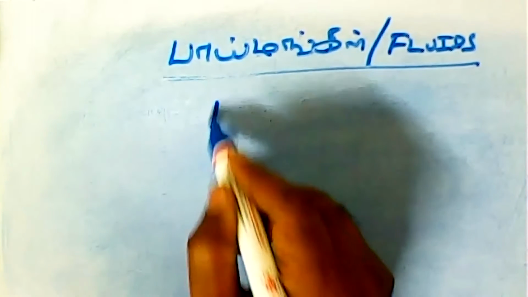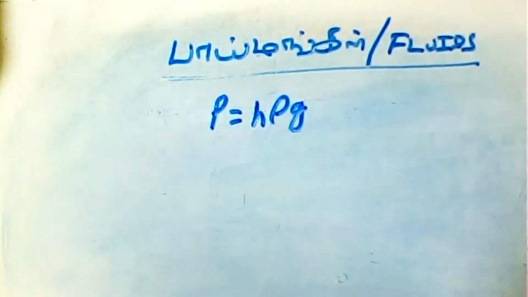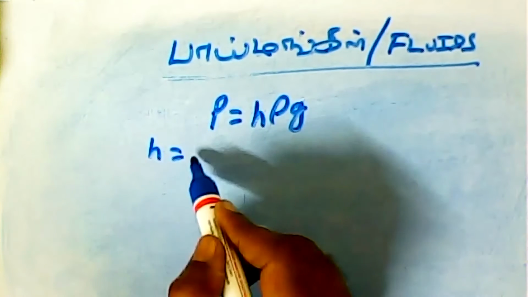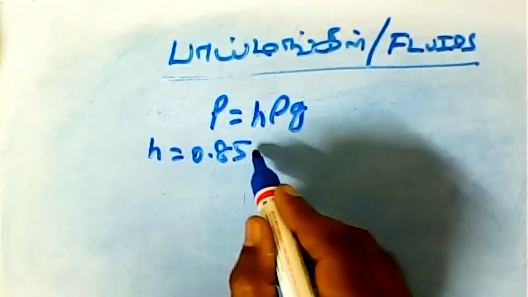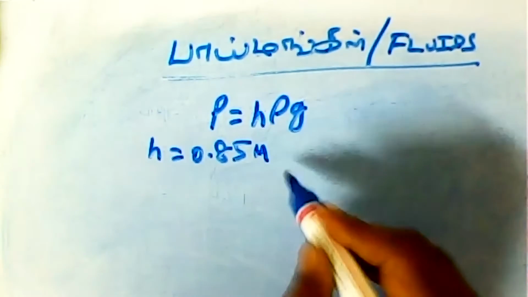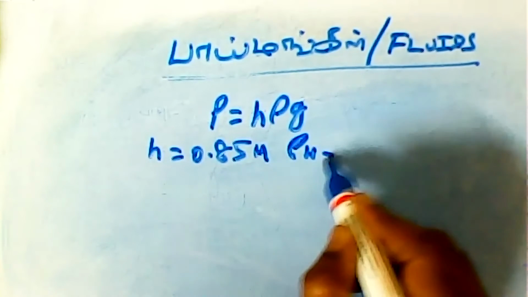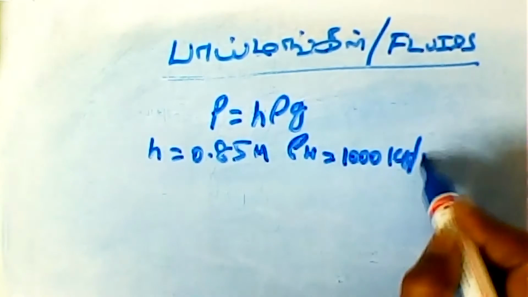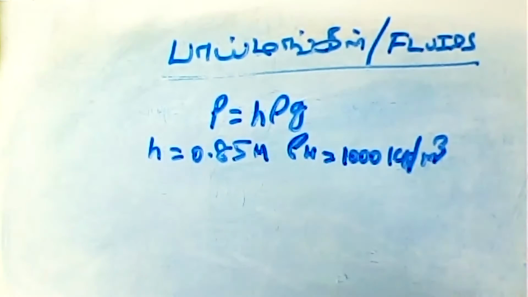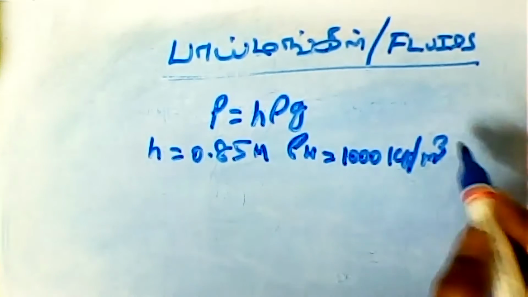Here, once again, I write the formula. P is equal to H rho G. This is the formula. What are all the data given? Height H they have given. Height of the liquid column is constant for both, 0.85 meters. Rho W as the density of water. Rho W is equal to 1000 kg per meter cube. Okay, this is the density of water.